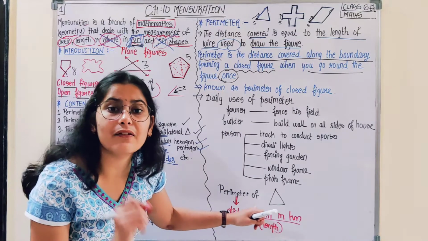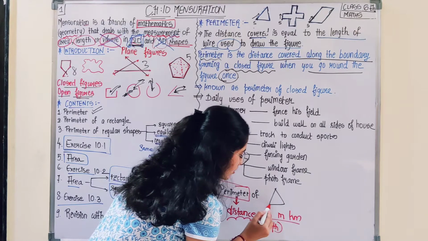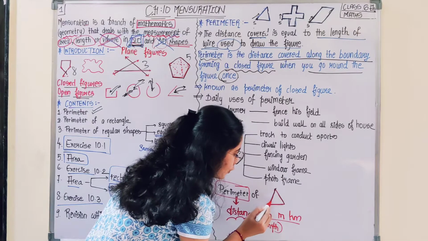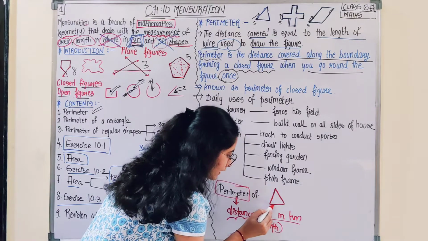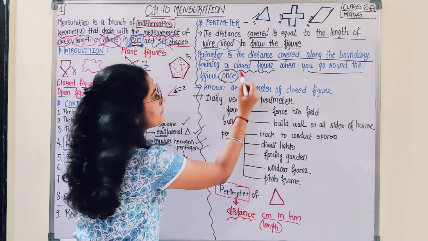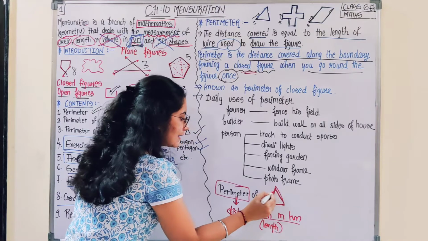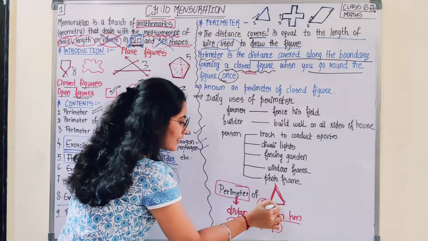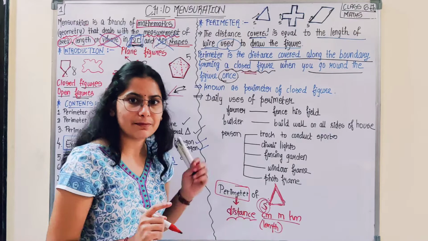If you want to calculate the perimeter, you need the distance covered by you. You started from here, moved up, moved down. What are you doing while this? You are traveling along the boundary, and the distance covered along the boundary of the closed figure, you went around only once. You started from here, went up, came down, one round only. That one round, the distance covered in covering the boundary in one go, is nothing but perimeter.